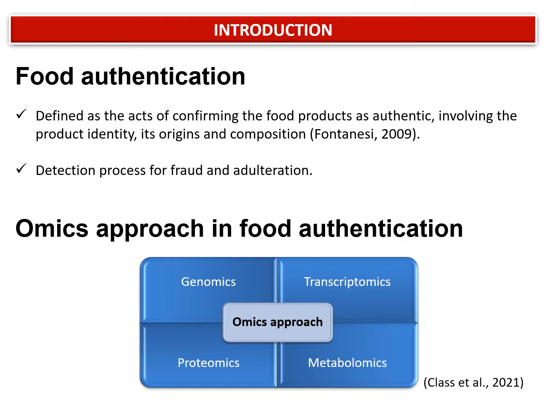Food authentication is a detection process for food fraud and adulteration. It is defined as the act of confirming the authenticity of food products through the identification of product identity, origin, and composition. There are several omic approaches applicable in food authentication, including genomics, transcriptomics, proteomics, and metabolomics.